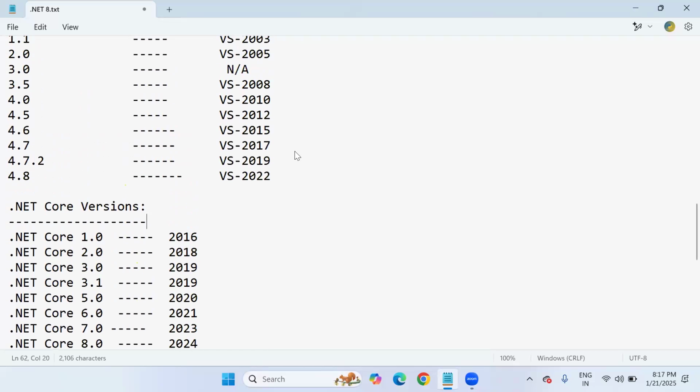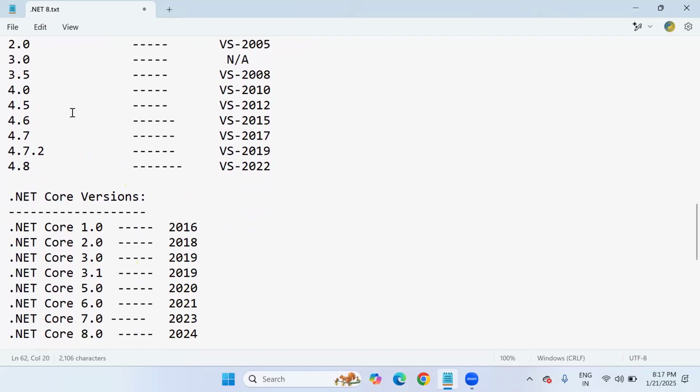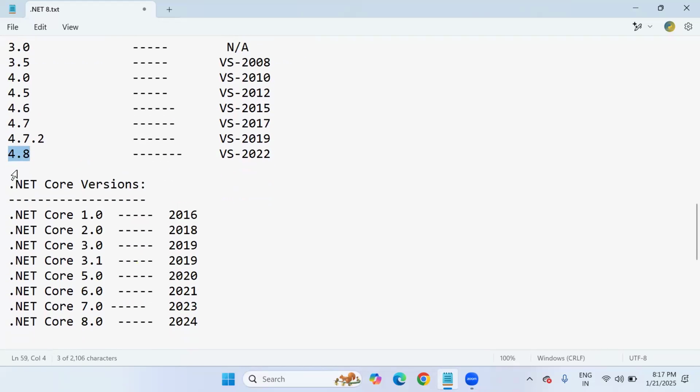But even still, the people who want to make their .NET applications platform dependent, they can use 4.8. This is .NET Framework. Core version means version 8. We are using .NET Core 8 version here. Okay, that is in Visual Studio.